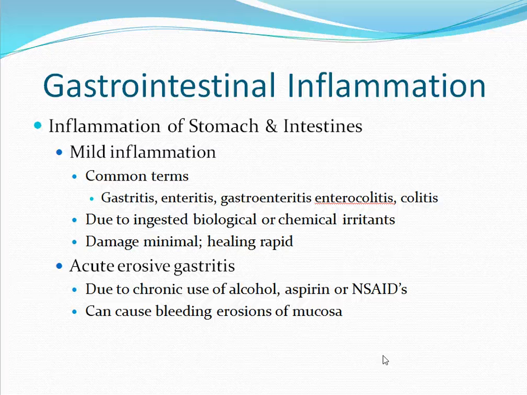Inflammation of the stomach and intestines can occur in two forms. The first is mild inflammation. Common terms that describe this include gastritis, enteritis, gastroenteritis, enterocolitis, or colitis. Mild inflammation is often due to ingested biological or chemical irritants. The damage here is often minimal and healing is usually rapid. The other form is acute erosive gastritis. This is due to the chronic use of alcohol, aspirin, or NSAIDs. This can result in bleeding erosions of the mucosa.